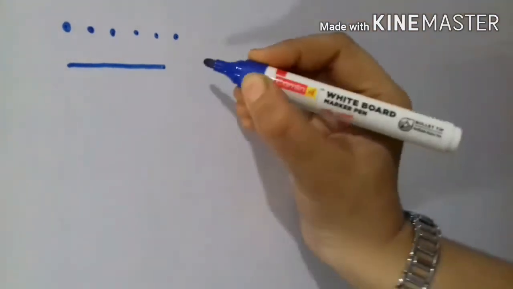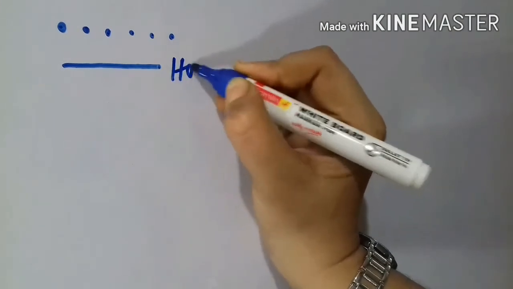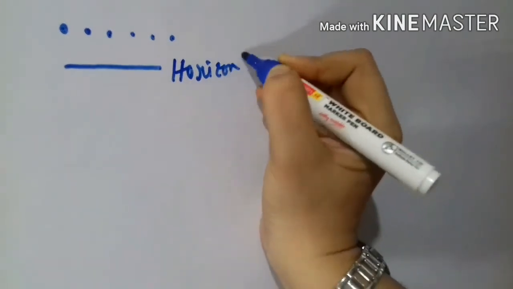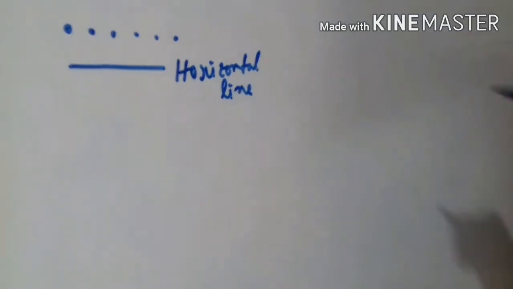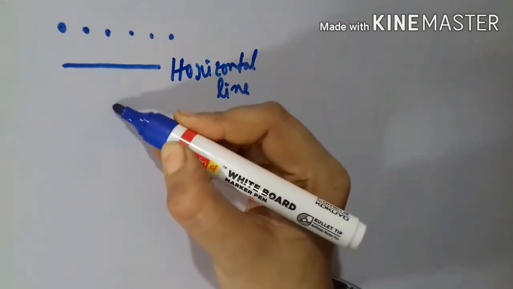This is called a horizontal straight line. This is a vertical straight line.